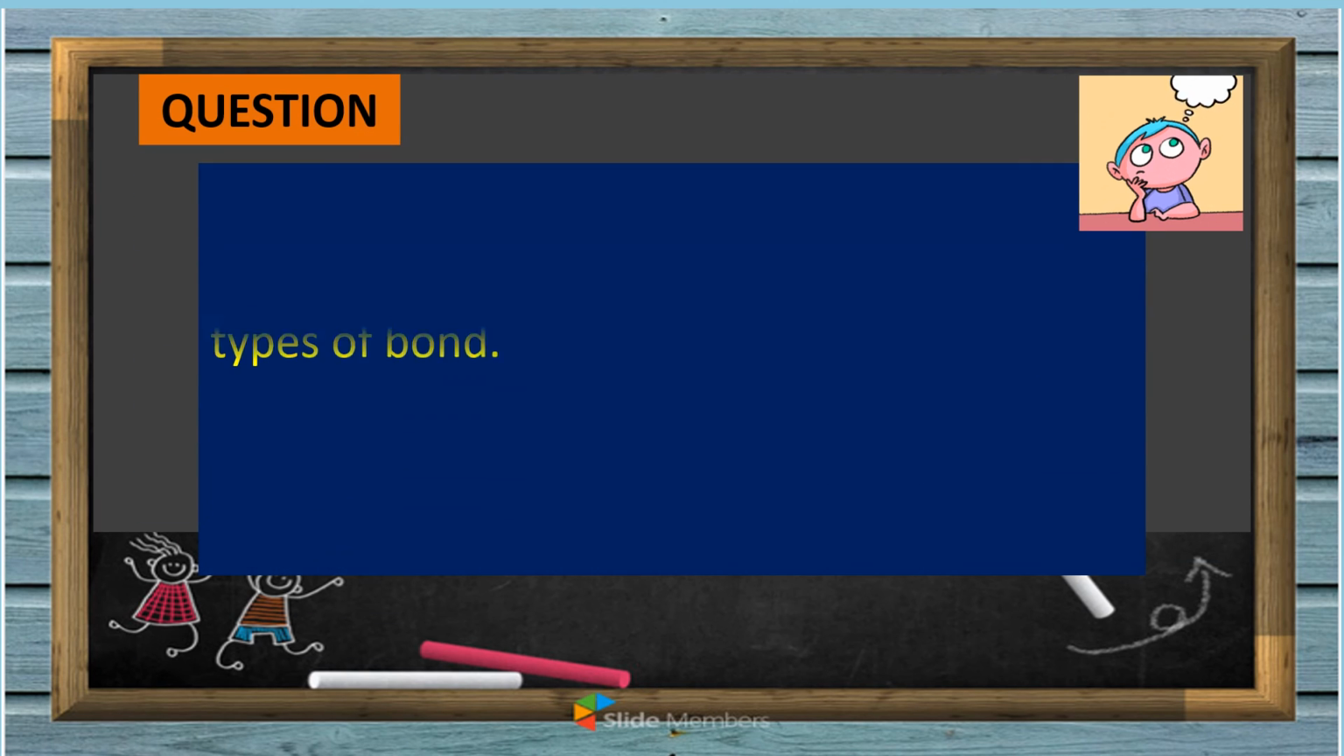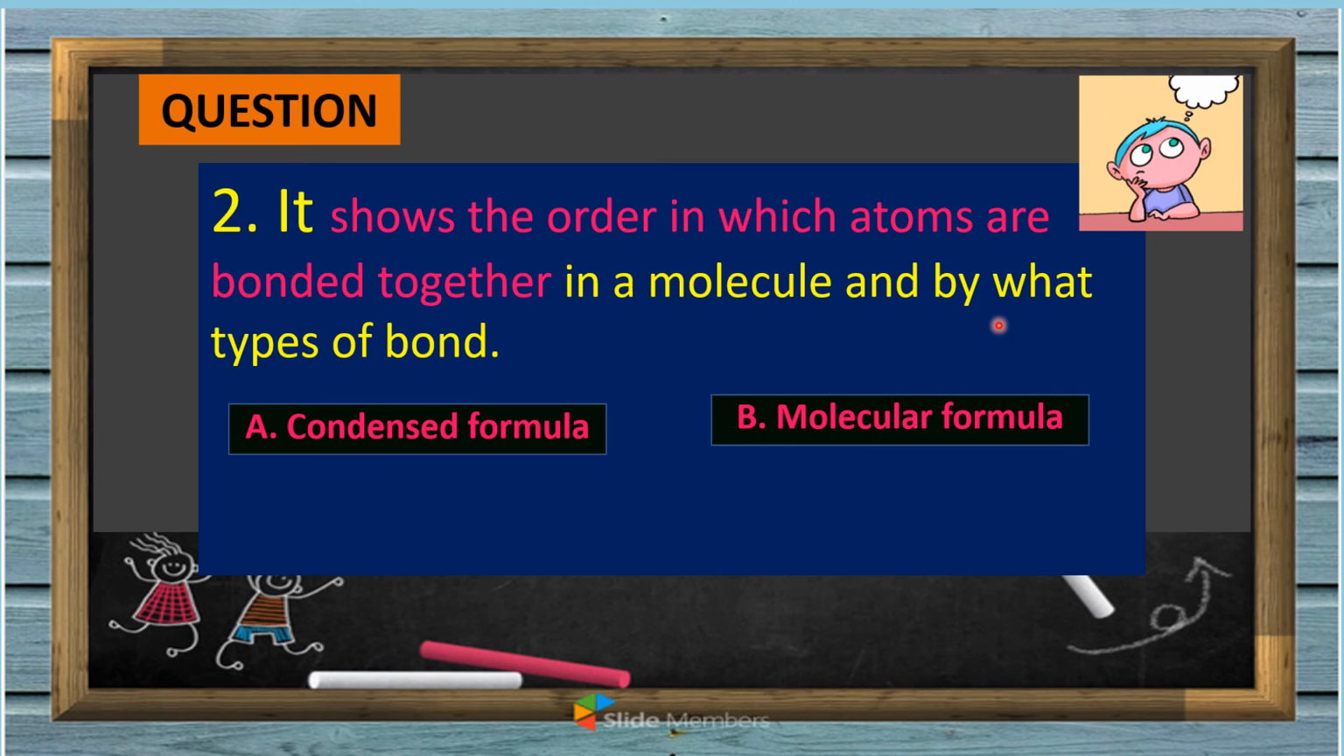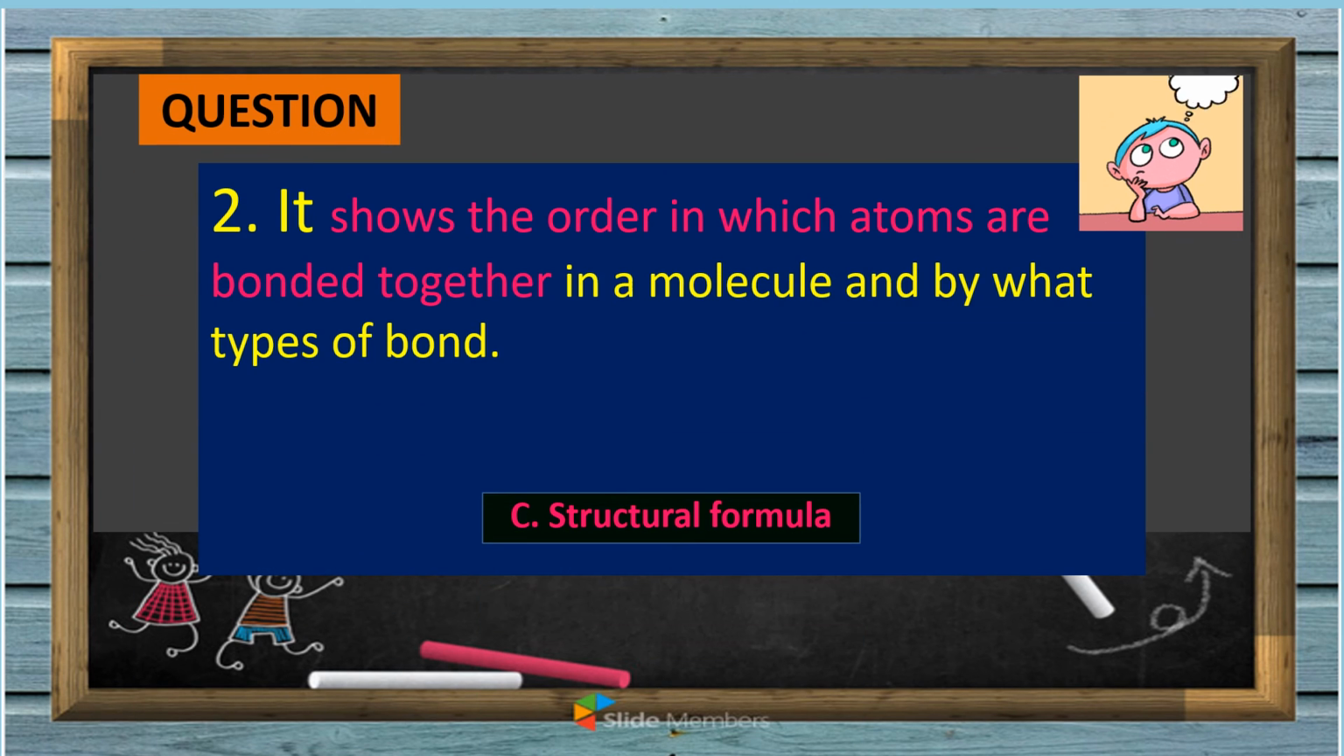Next question. It shows the order in which atoms are bonded together in a molecule and by what types of bond. A. Condensed. B. Molecular. C. Structural formula. Okay, 5 seconds. 5, 4, 3, 2, and 1. Okay, the correct answer is letter C, structural formula, because it shows the order in which atoms are bonded together.